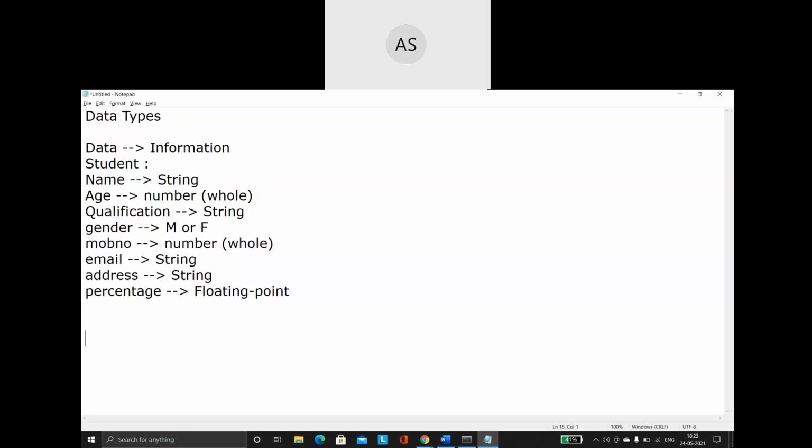You're going to enter some value, and I am going to store that value somewhere in my program. Why do I have to store it? Because once the information gets stored, I am going to perform some validation. And what is the validation here? Checking whether the age is greater than 15 or not.